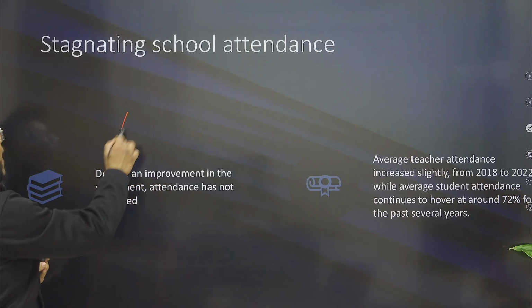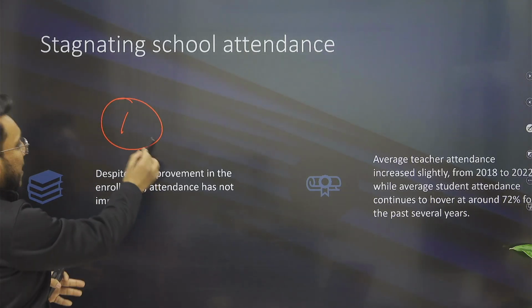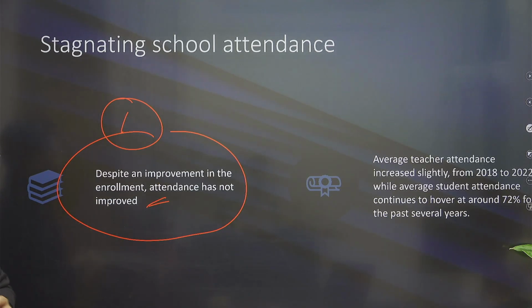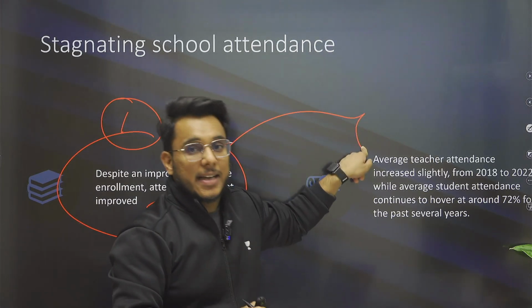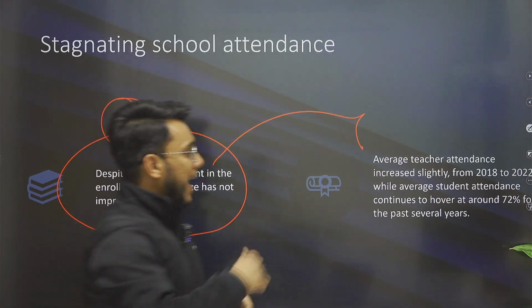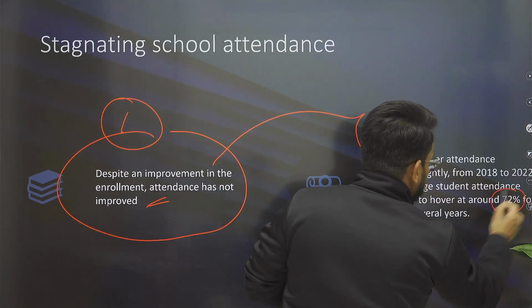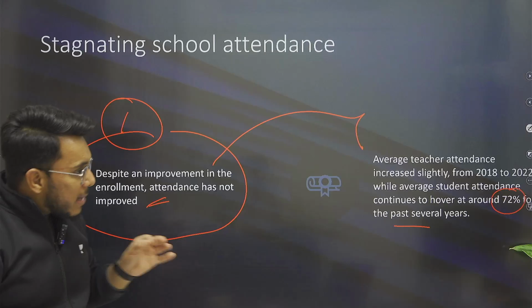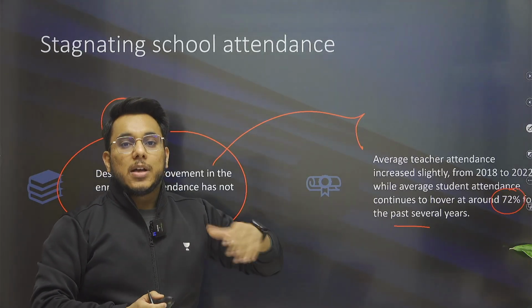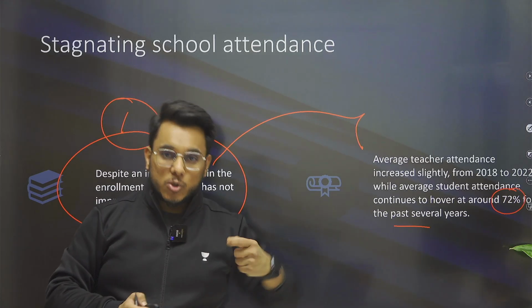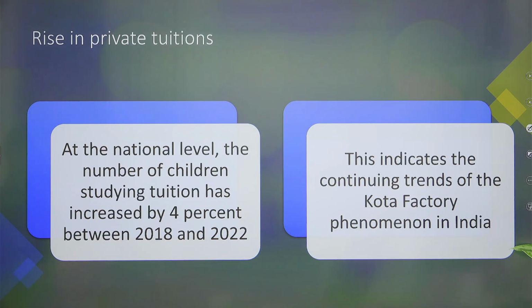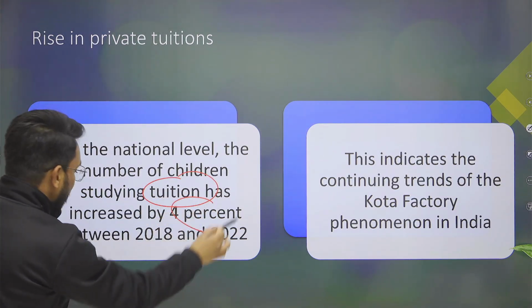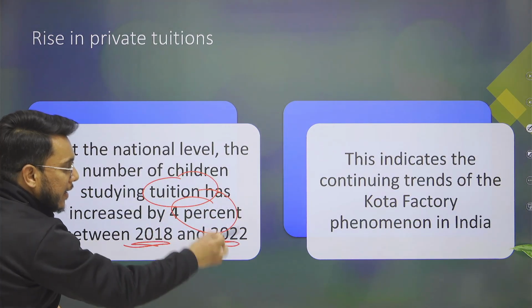Number one, we find this particular thing, that though enrollment has increased, school attendance has stagnated. Many of the students are not attending the school, and even teacher attendance, though it increased, has still stagnated at 72%. Many times when the teachers are not available in the school, it pushes the students away also. Pedagogical factors play a very important role. Then we also find that the number of students taking tuitions has increased by 4% between 2018 and 2022.